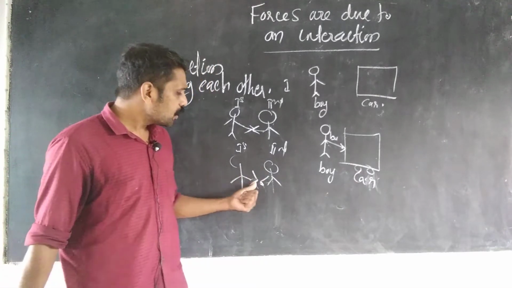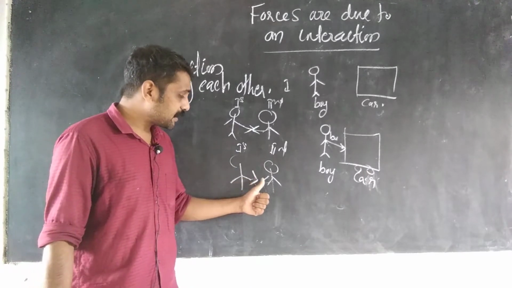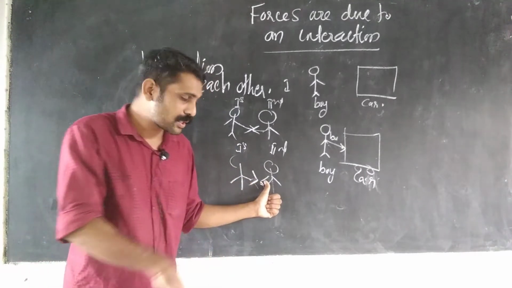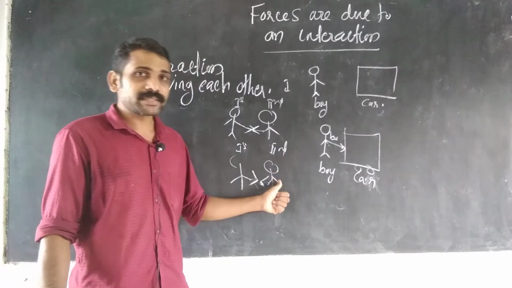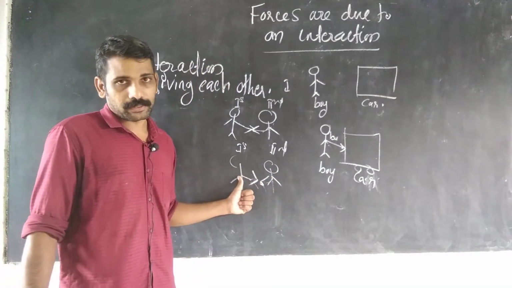Understand? So when the first girl is giving a force, pulling is a force, on the second girl, the second girl will also pull the first girl.